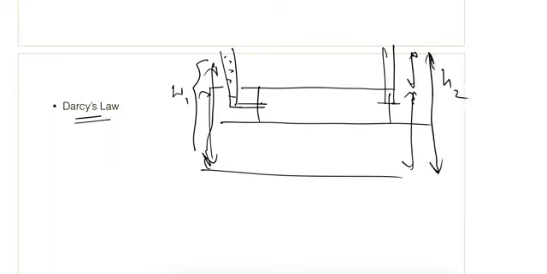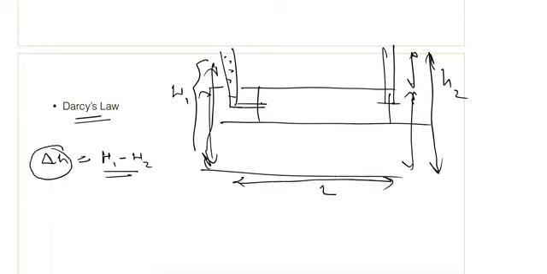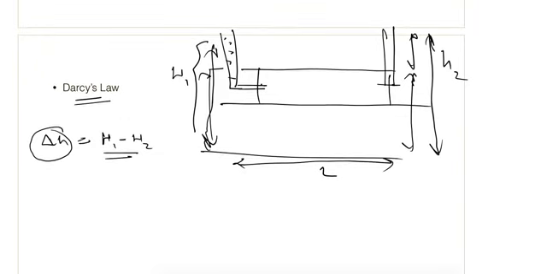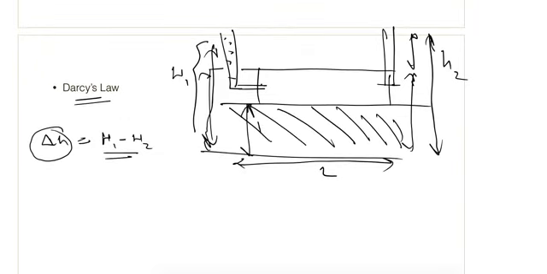The flow will take place because of the difference in total head. Let's say the difference in total head is delta H, H1 minus H2. Flow will take place due to this head difference, and let's say the length of flow is L. And this is the soil sample of area A.